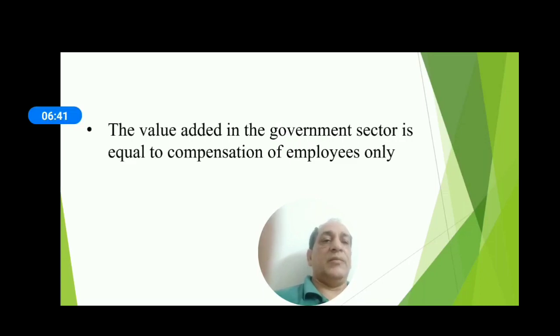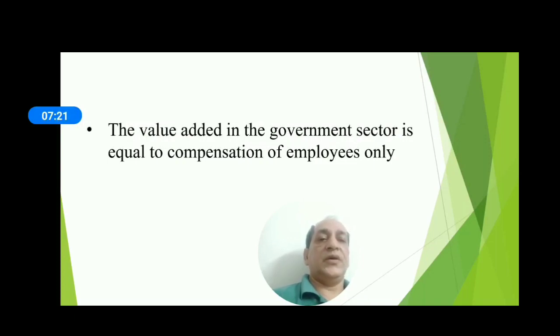The value added in the government sector is equal to compensation of employees only, because in government sector we don't have the record of interest, rent, and whatever we produce in the government sector is collectively consumed by the consumers in the economy.